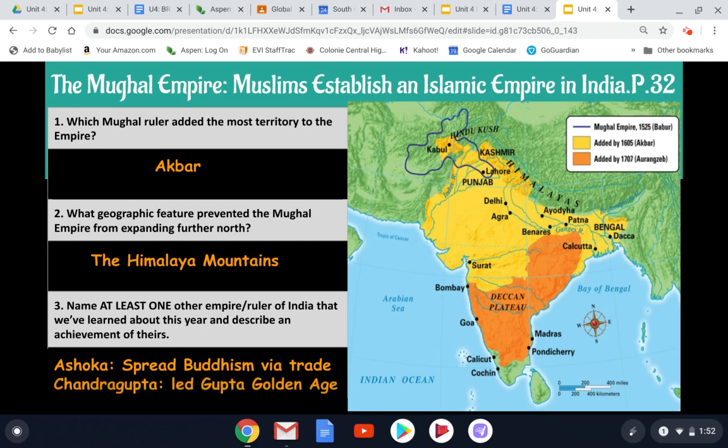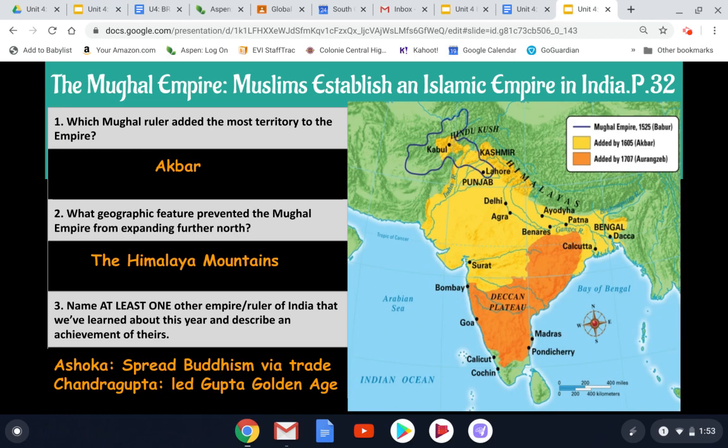A second leader that we should remember is Chandragupta from the Gupta Golden Age. He was the leader that presided over and promoted a lot of the Golden Age achievements and prosperity that the Gupta Golden Age enjoyed.